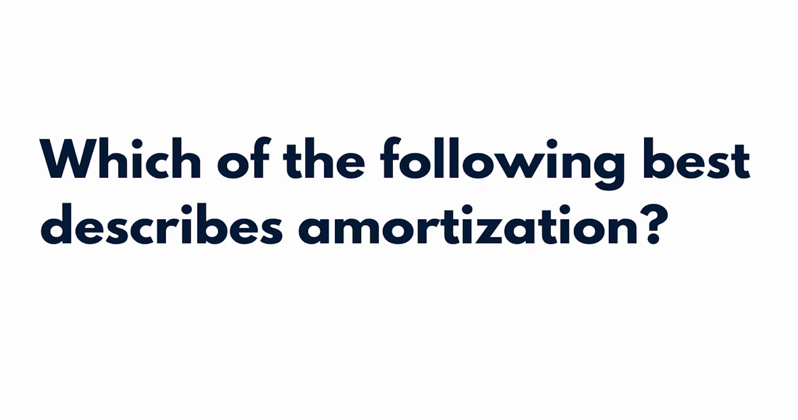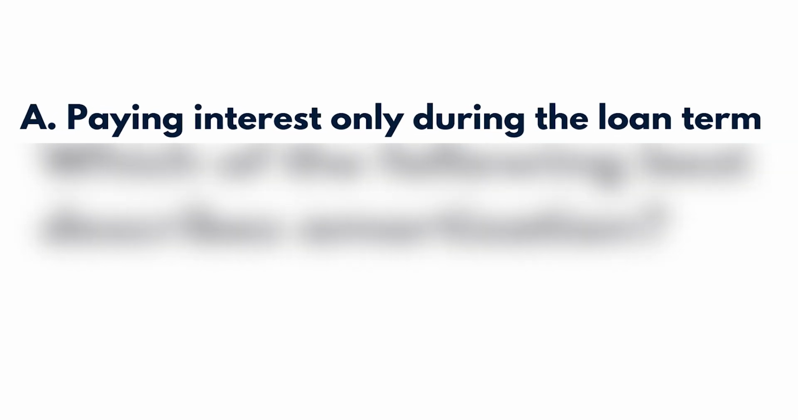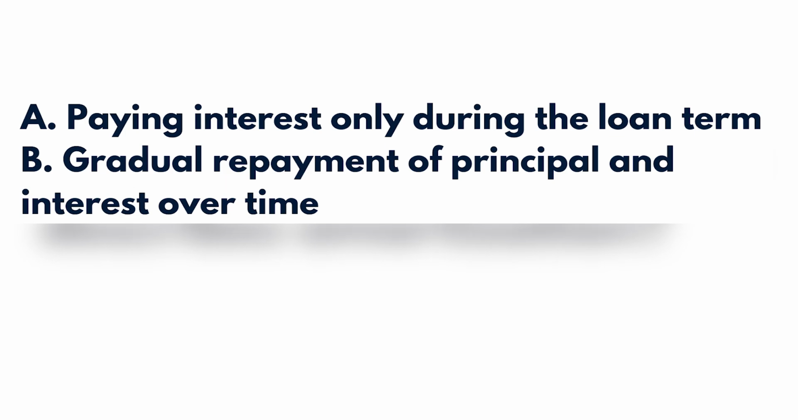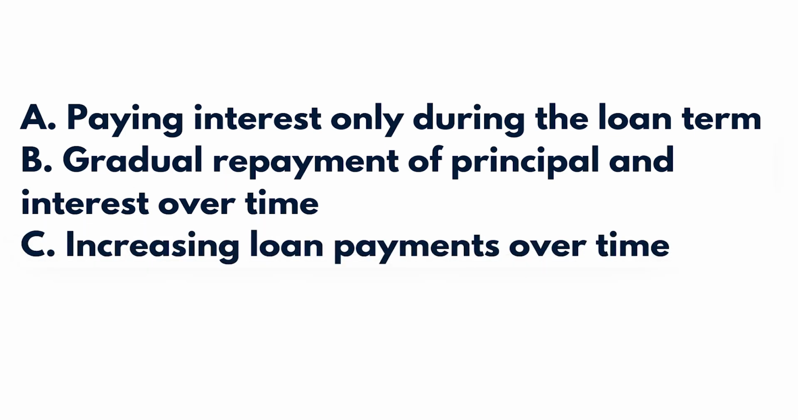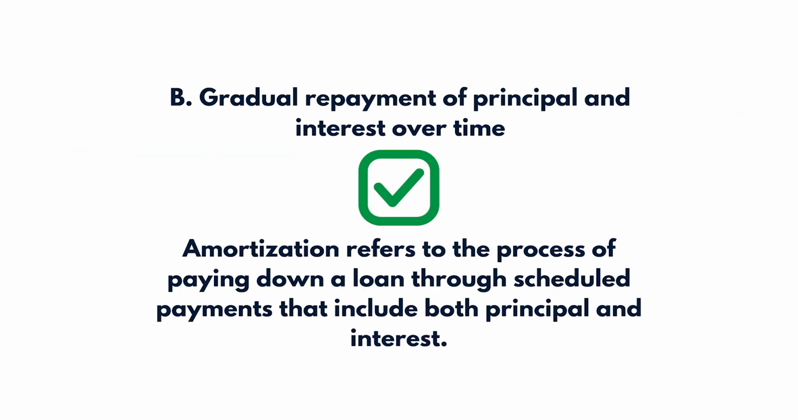Question 4. Which of the following best describes amortization? A. Paying interest only during the loan term. B. Gradual repayment of principal and interest over time. C. Increasing loan payments over time. D. Paying off a loan in a single lump sum. The correct answer is B. Gradual repayment of principal and interest over time.